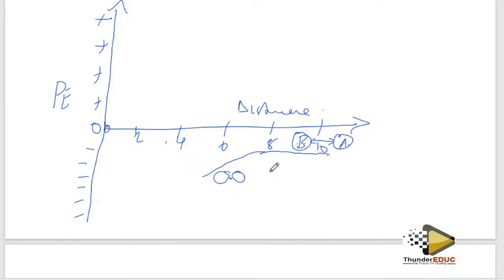It means that you have the attraction and the repulsion. The attraction is going to increase as these atoms come together. When they come too close, the attraction is going to outweigh. Now, when it's like this, the attraction is too much compared to the repulsion.